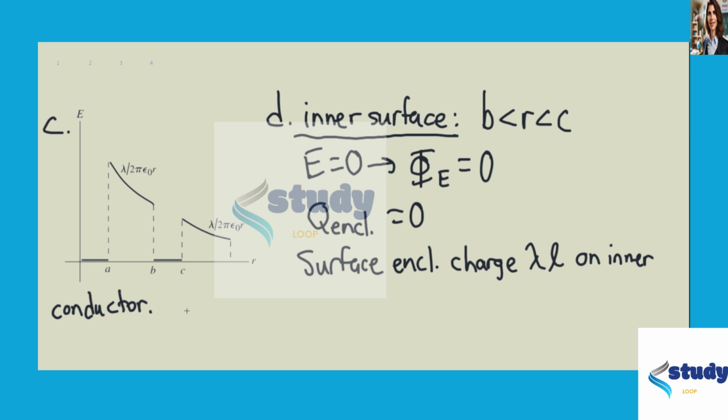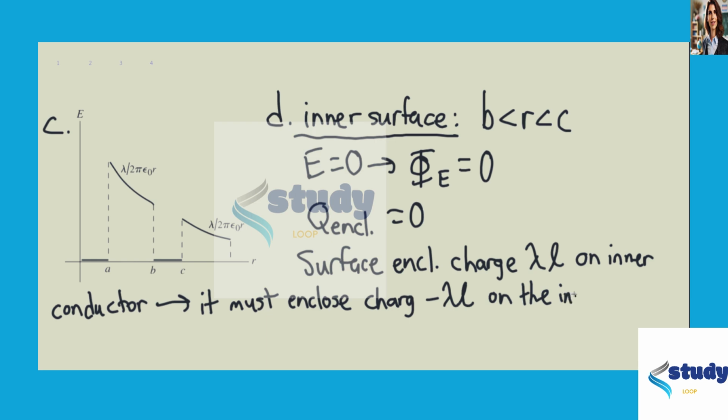And so, given this, it must enclose charge negative lambda L on the inner surface of the outer conductor.